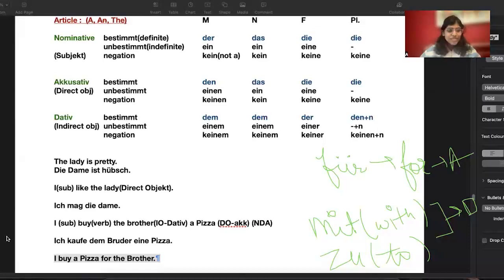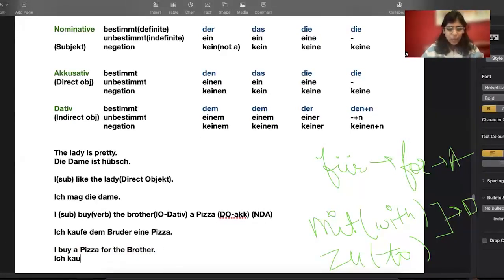Okay, so now if I have to write this sentence, I will write ich kaufe eine Pizza, which will remain same, no change. Für. Now instead of dem Bruder, it will change to accusative masculine, which is den Bruder. Okay, so it will be den Bruder.